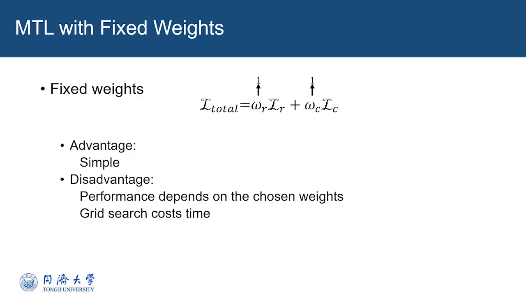The simple solution is to choose fixed weights for different tasks. For example, we set both to 1 in our experiments. Apparently, it is simple to implement. However, the inference performance of such learning models is often strongly dependent on whether the weights are determined properly. Tuning these weight parameters via grid search is a difficult task. For practical applications, having a loss function that automatically finds the weights for different tasks is much more attractive.